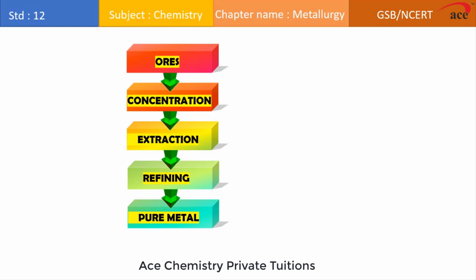Yes, students. In the previous lectures, we had discussed very important steps of metallurgy, and that was associated with the concentration of the ore and the extraction of the ore. We understood the purpose, that why we were doing concentration and extraction. So concentration was done to remove earthy impurities, and for the removal of earthy impurities we have applied various methods. But somewhere we fail to remove all types of impurities, since there are certain types of impurities which are volatile and which cannot be removed in the concentration steps by applying various methods.